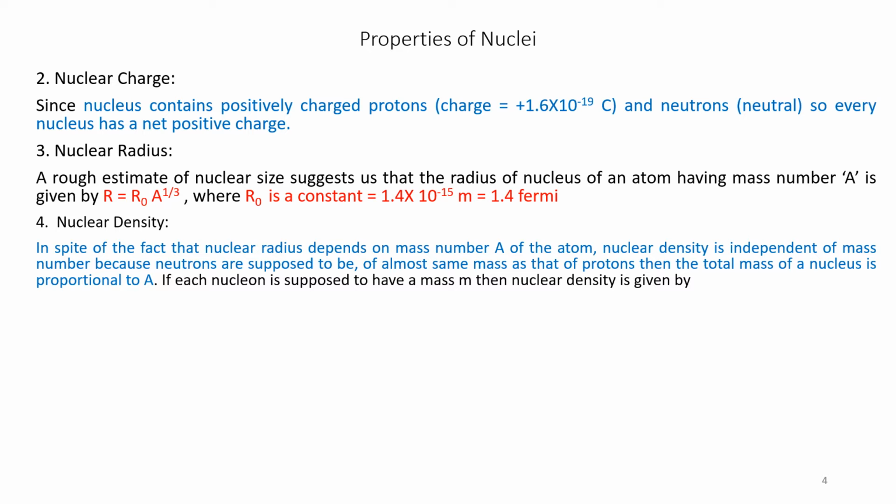Please note, nuclear density is independent of the mass number because neutrons are supposed to have almost the same mass as that of protons. Then the total mass of the nucleus is proportional to A. If each nucleon is supposed to have a mass m, then nuclear density is given by